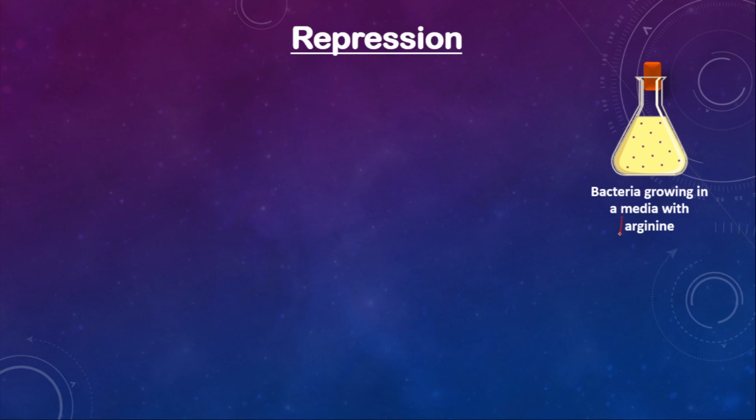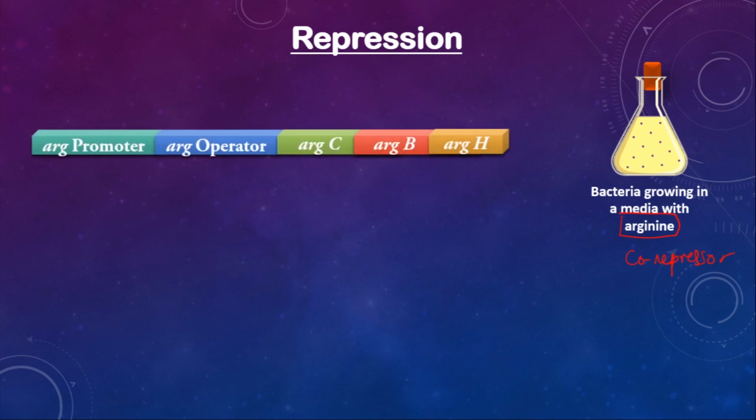So arginine, which is also called our co-repressor, is already present in the media. So let's again take the example of our arginine operon with promoter, operator, as well as 3 structural genes C, B and H. So as we know, arginine is already present in the media. So arginine is readily available inside the bacterial cells.